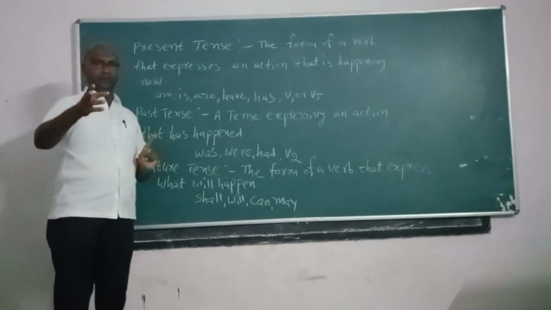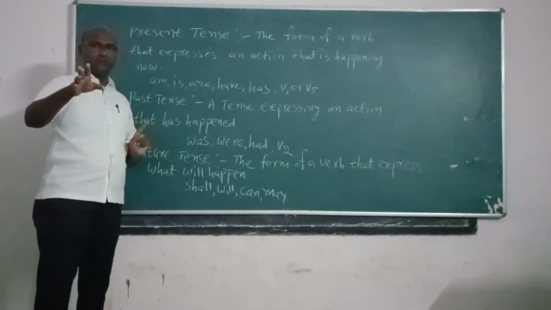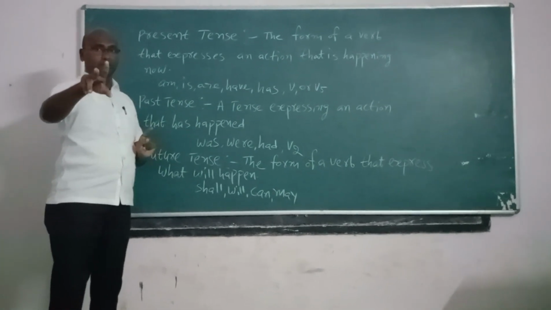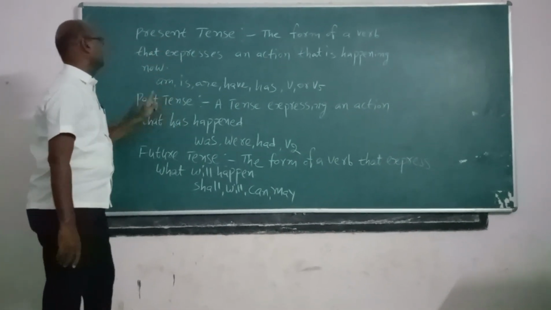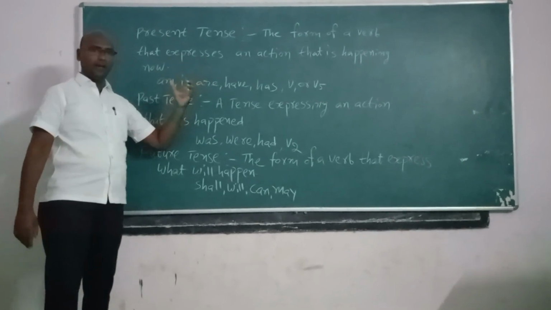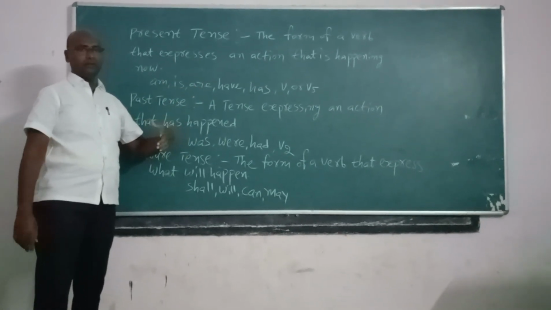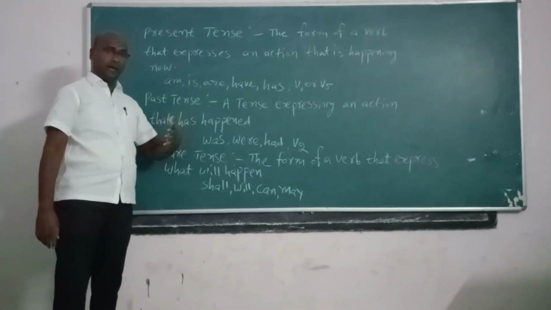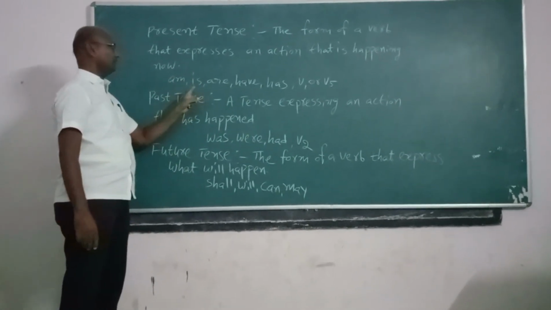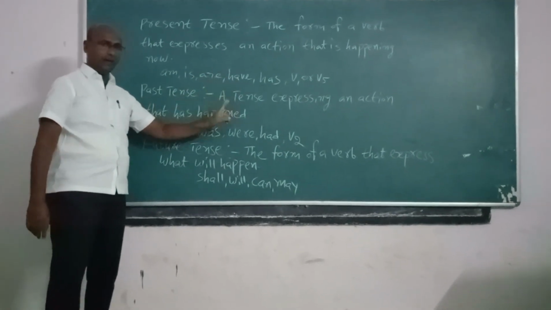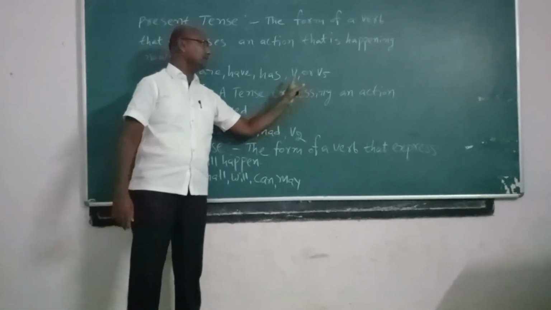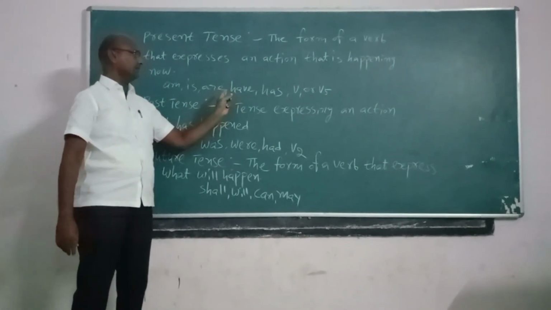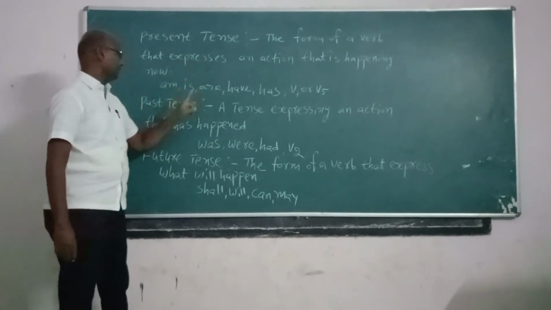It is called present tense. A present tense has particular auxiliary forms: am, is, are, have, has, and also sometimes V1 or V2.